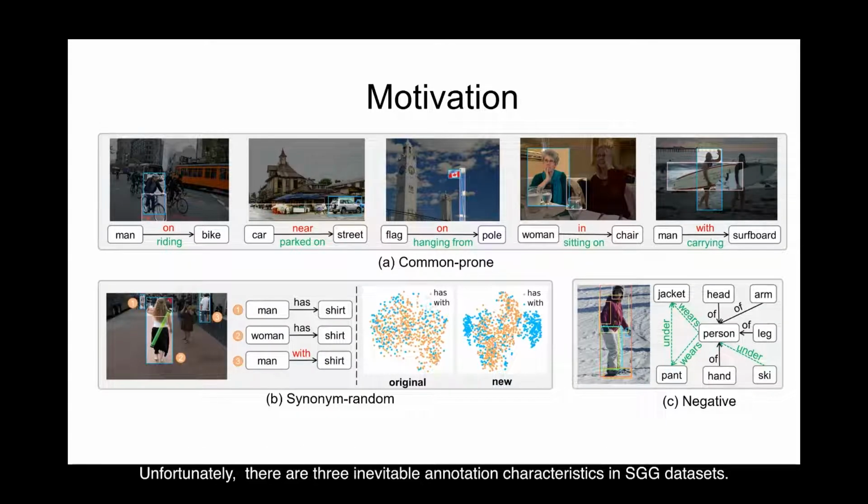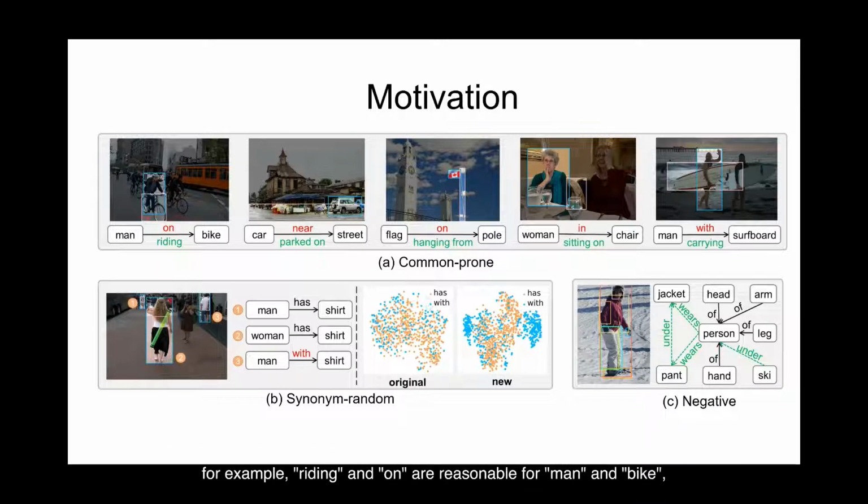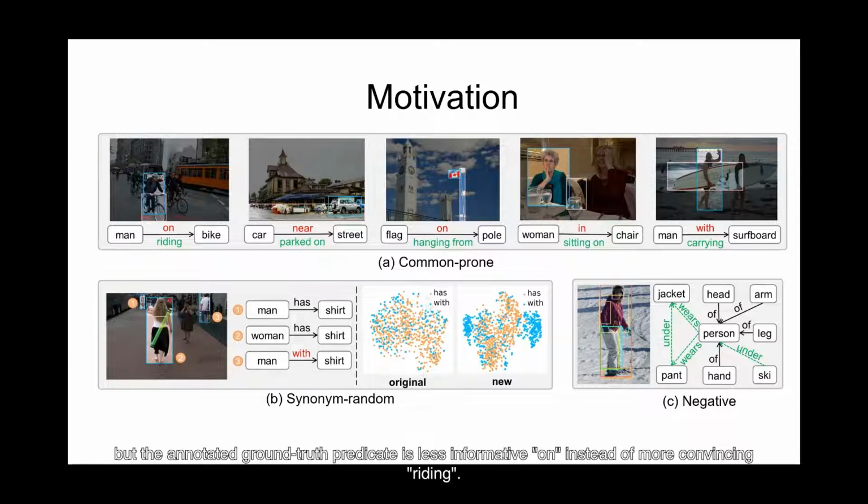Unfortunately, there are three inevitable annotation characteristics in SGG datasets. First, common prone. For some triplets, the annotators tend to select less informative coarse-grained predicates instead of fine-grained ones. For example, riding and on are reasonable for man and bike, but the annotated ground truth predicate is the less informative on instead of the more convincing riding.